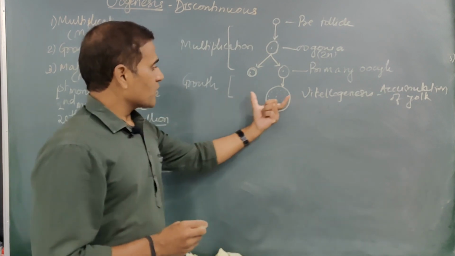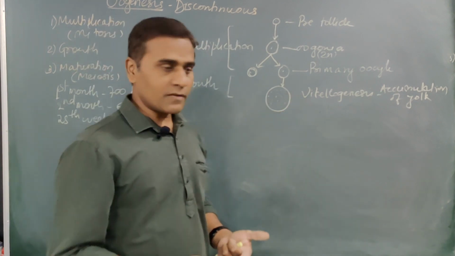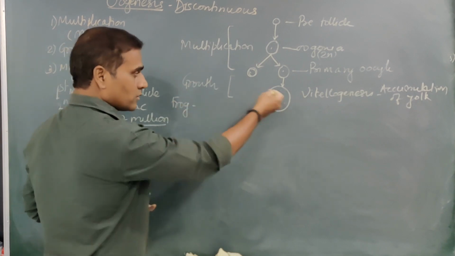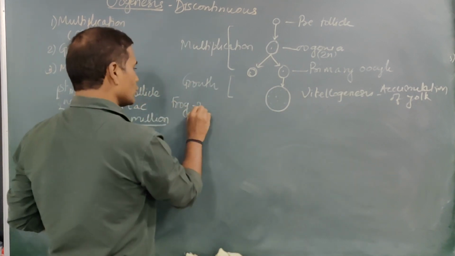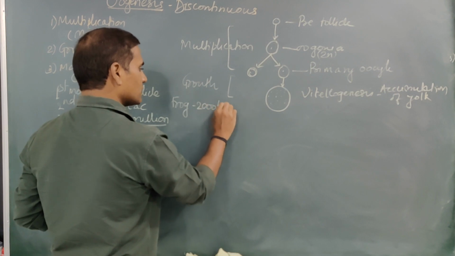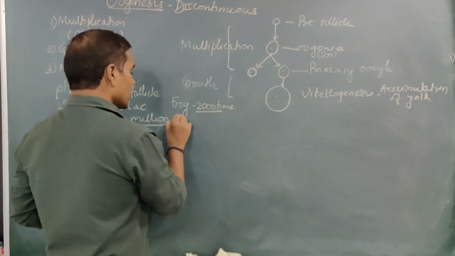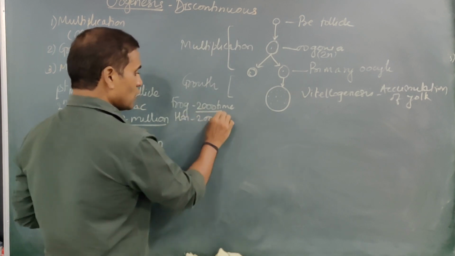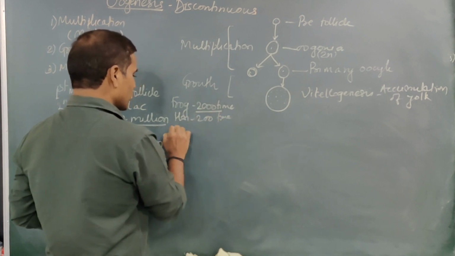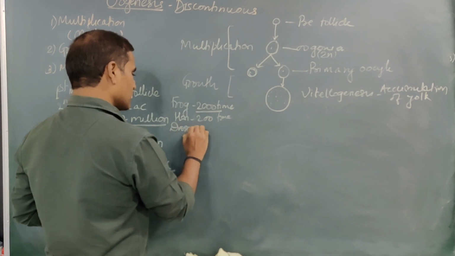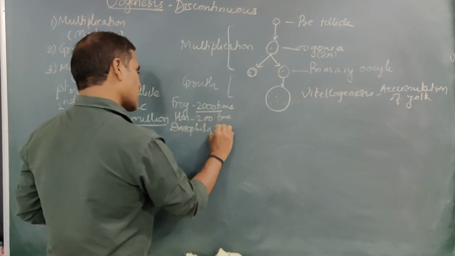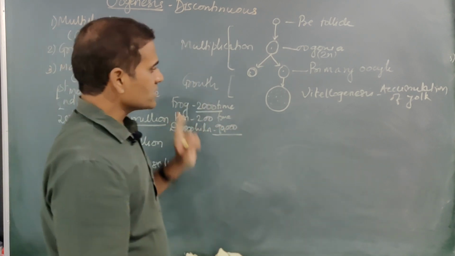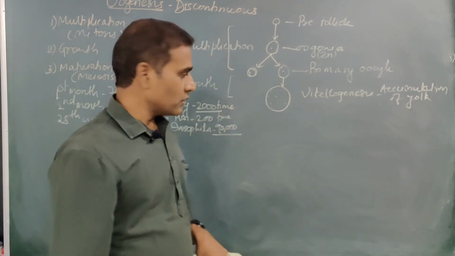Now this growth in different animals is different. For example, in the case of frog, we can say this increase in size is around 2000 times that of the normal egg, right? In your hen, this increase is around 200 times. In the case of Drosophila, an insect, it is 90,000 times increase in the size of this primary oocyte, right? Okay.